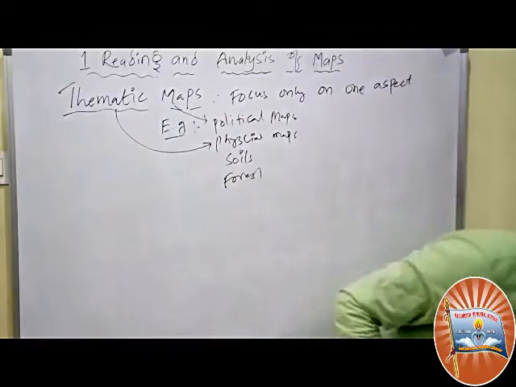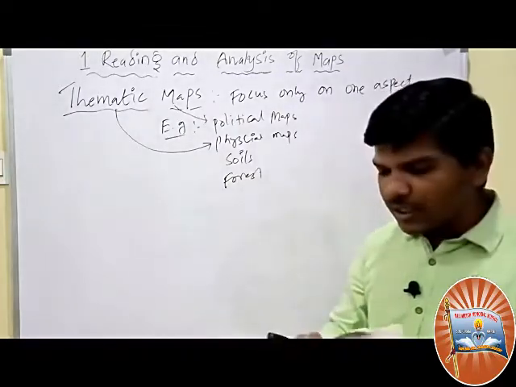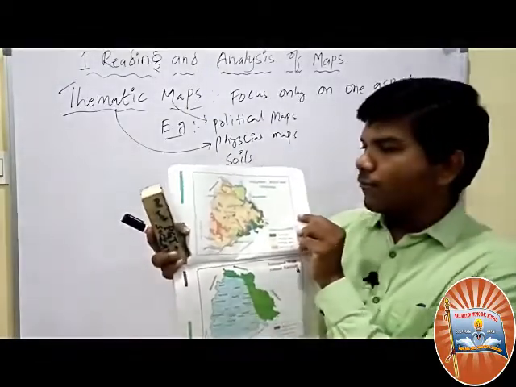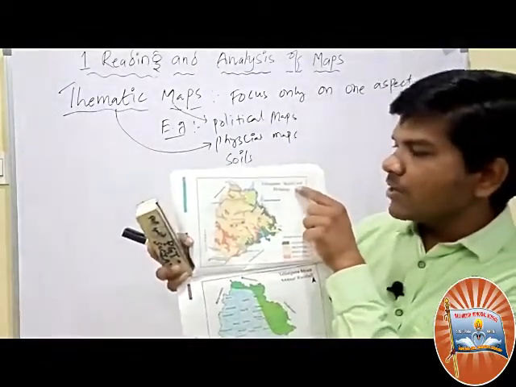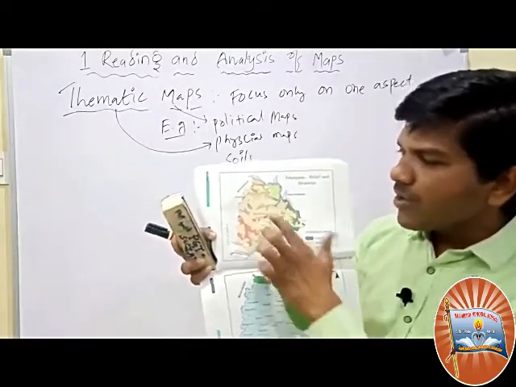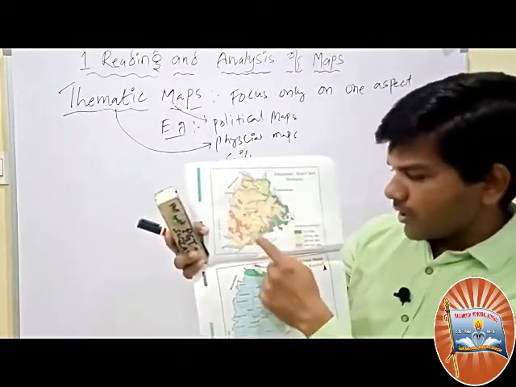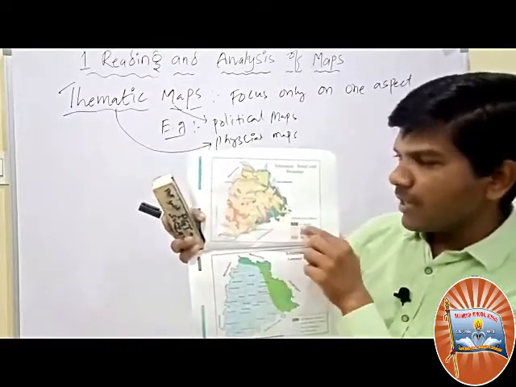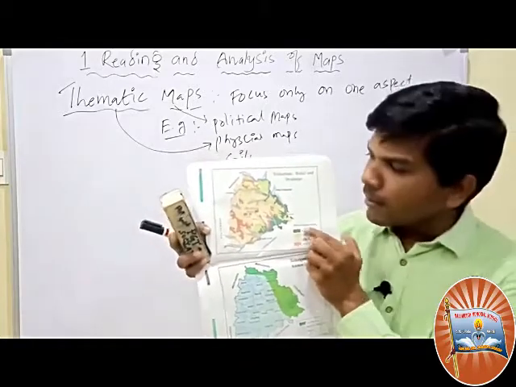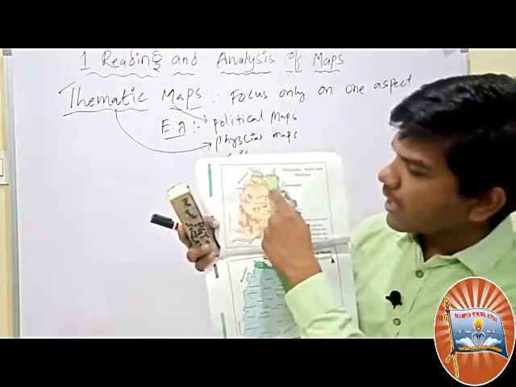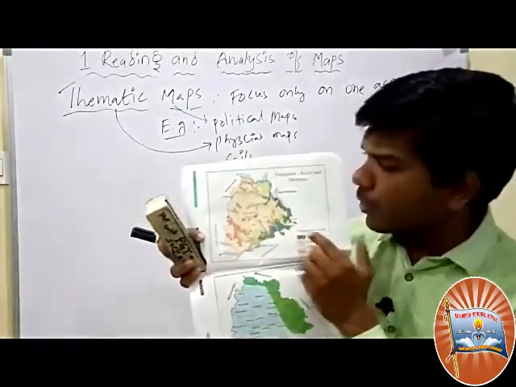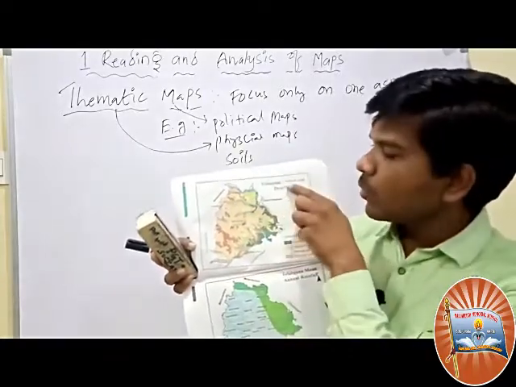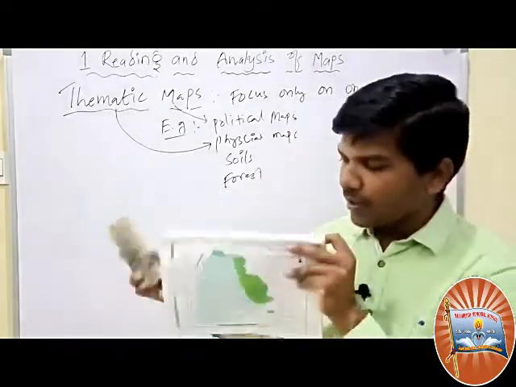For example, in our textbook, they have mentioned that this map is a physical map, also called relief and drainage. Drainage means rivers, forests, and relief means the height above sea level. That means we can see sea level in this map. If we wanted to find where Hyderabad, Rangareddy, Manchiryala are, we could not find them, because this map's idea is based only on relief and drainage.